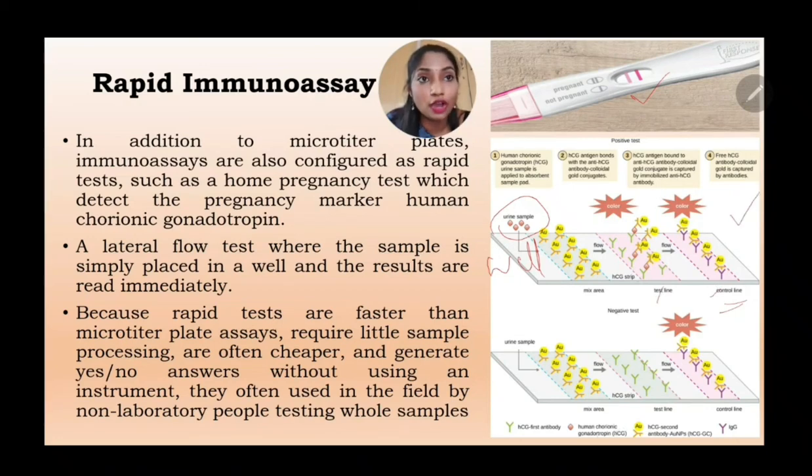In the case of a non-pregnant person, this line will not turn pink and it remains plain, whereas the control line is pink, which means it is a non-pregnant case. And you can see that HCG is bound. Anti-HCG antibodies are used for detection.